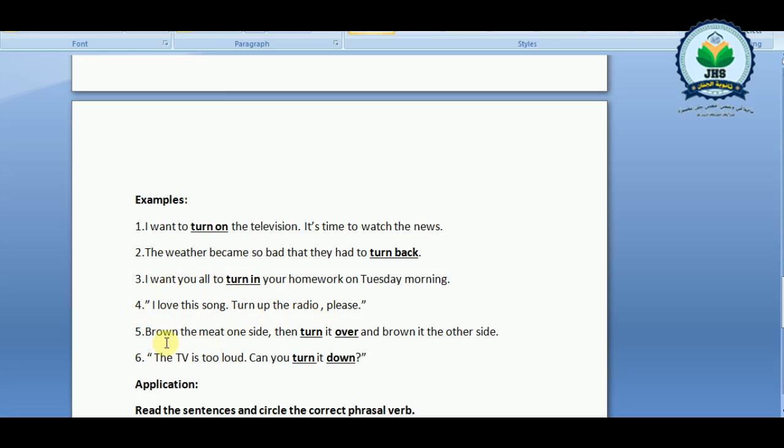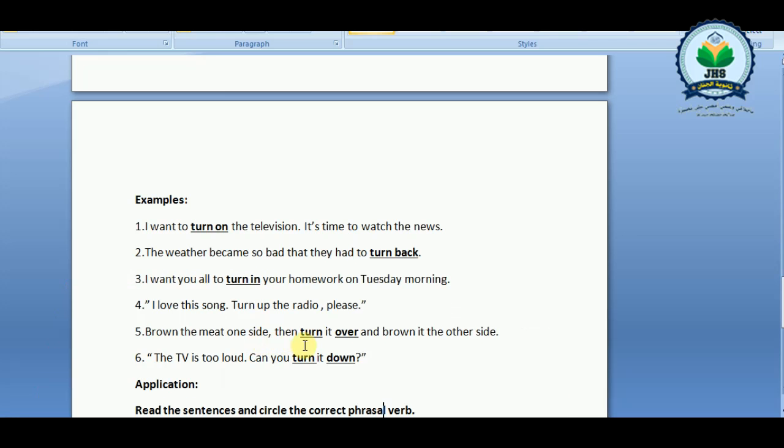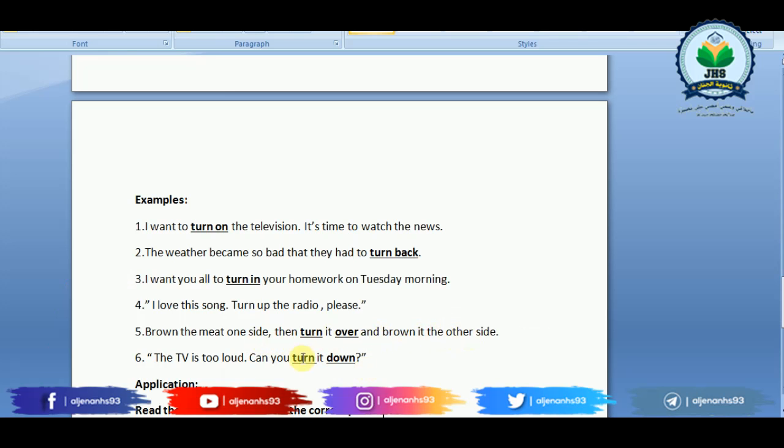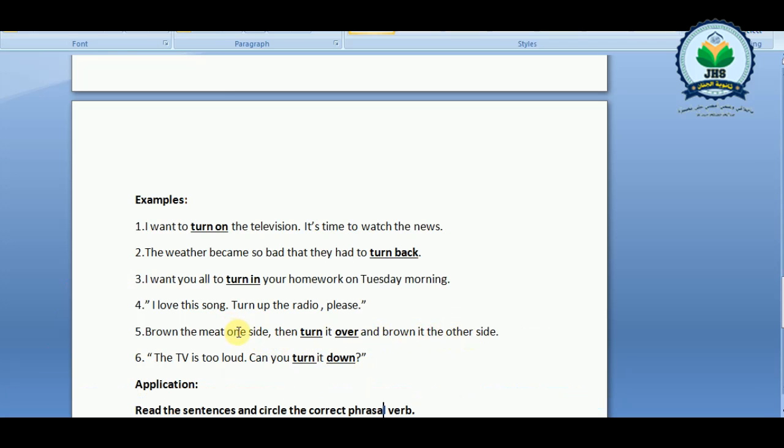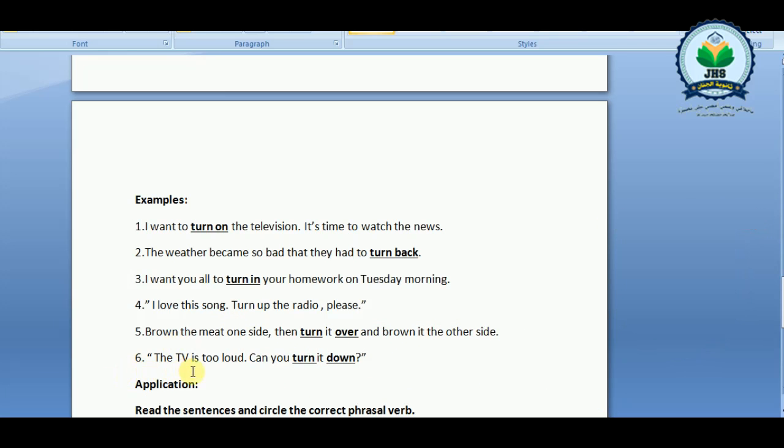Number 5. Brown the meat one side, then turn it over and brown it the other side. So when we brown the meat on one side, we have to turn it over to the other side to brown it well. Number 6. The TV is too loud. Can you turn it down? So if the TV is too loud and noisy, you have to turn it down. You have to reduce or to lower its sound.